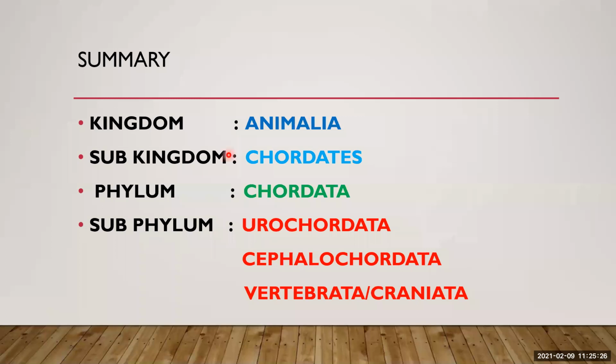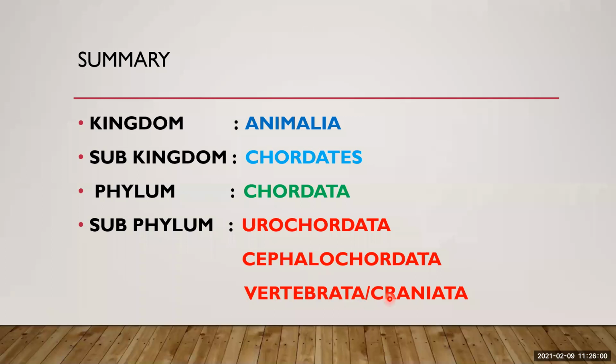That Animalia is subdivided into subkingdom chordates, and that is further divided into phylum Chordata, and Chordata is subdivided into subphylum Urochordata, Cephalochordata, and Vertebrata. Okay, so we have covered all this.